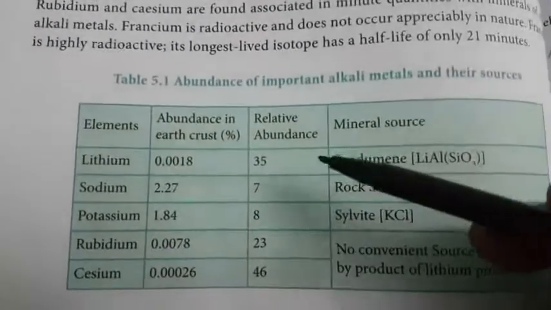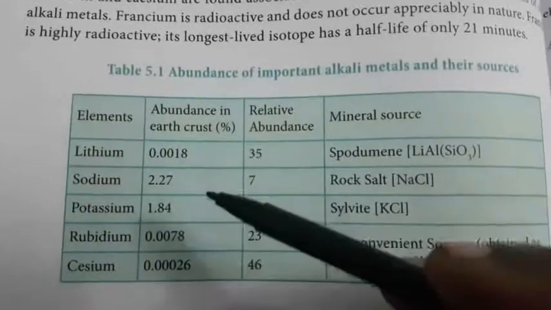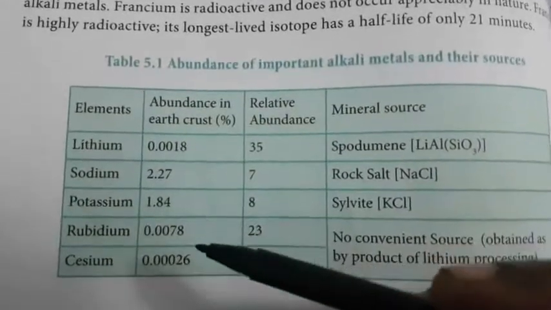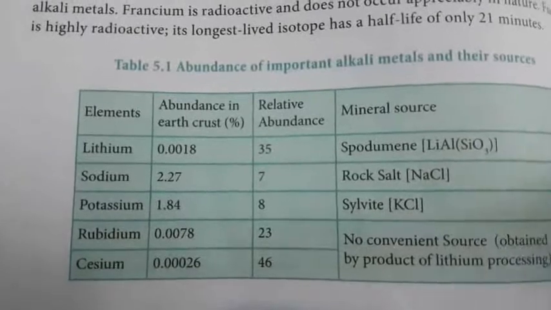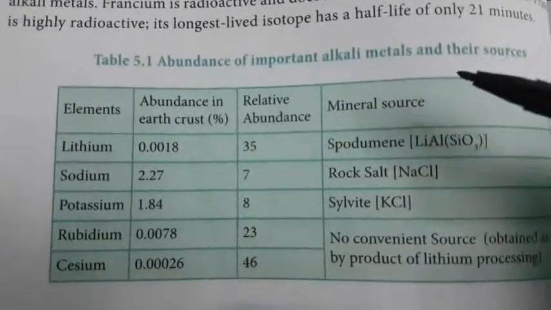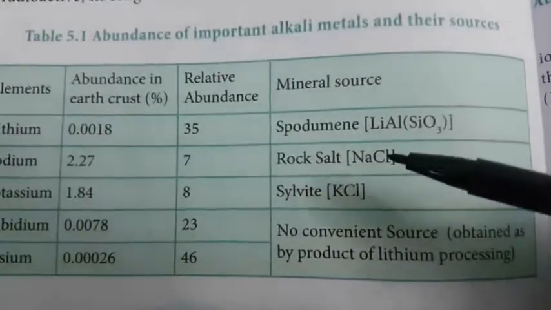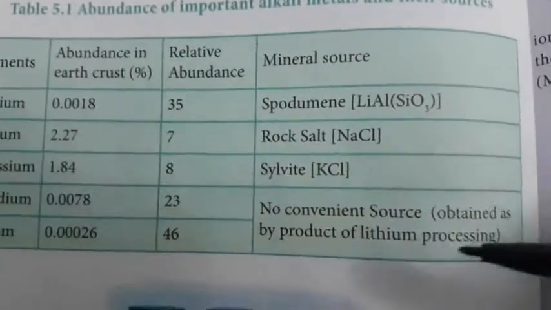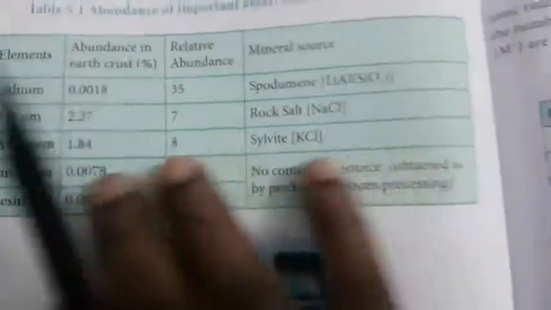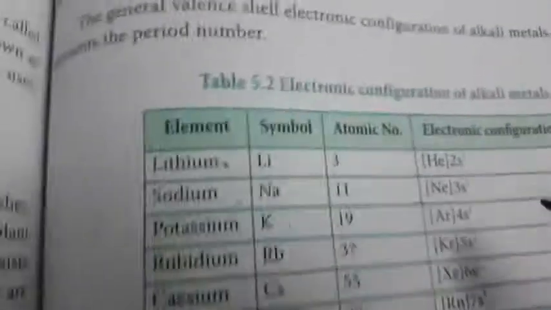So what is the abundance of these alkali metals? Lithium has a low abundance in the earth's crust, sodium is large, and potassium is also abundant, while rubidium and cesium are very minute. Francium is radioactive, so it is not found. The mineral sources are spodumene for lithium, rock salt for sodium, and sylvite for potassium, and for rubidium and cesium there is no convenient source. These are the abundances of these metals.